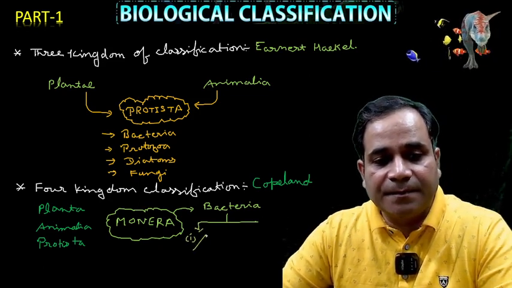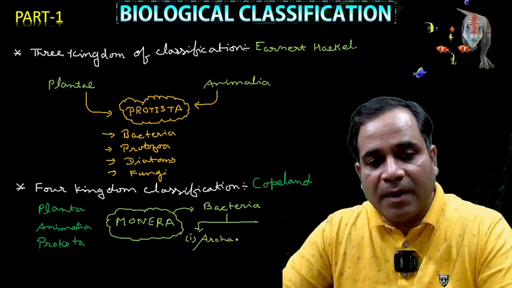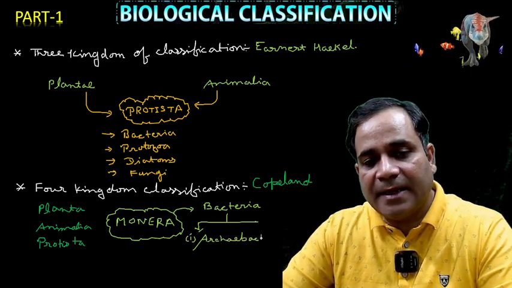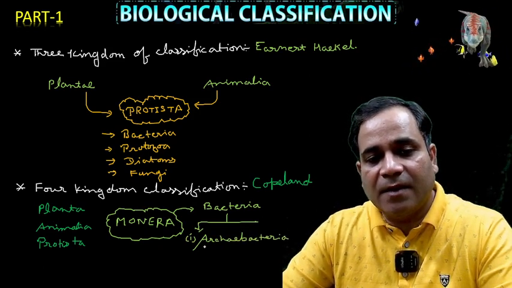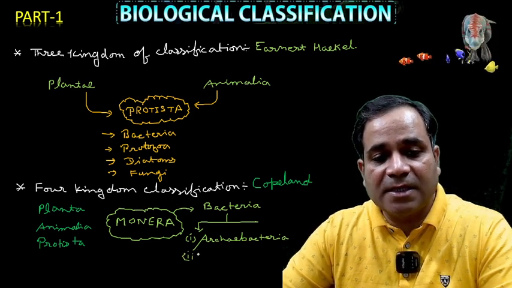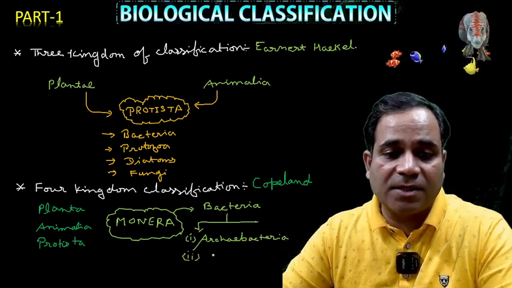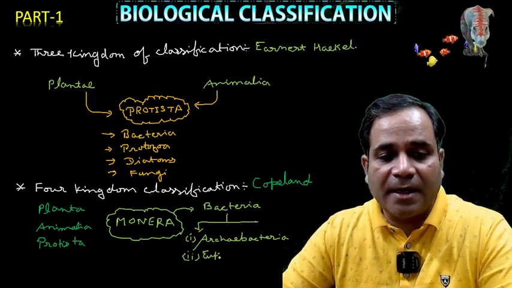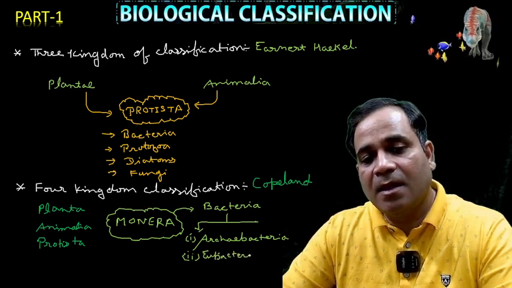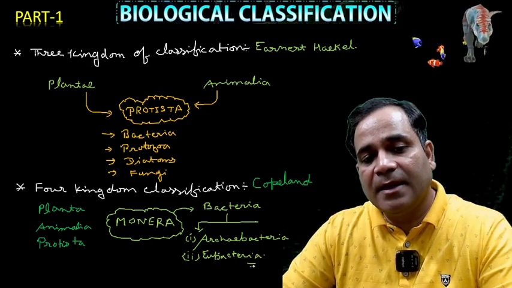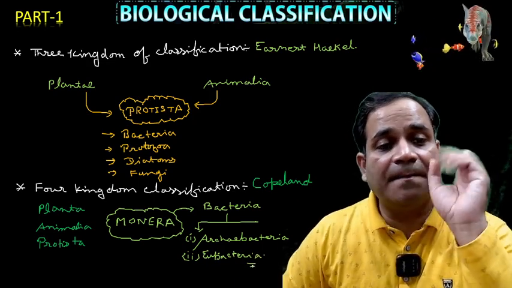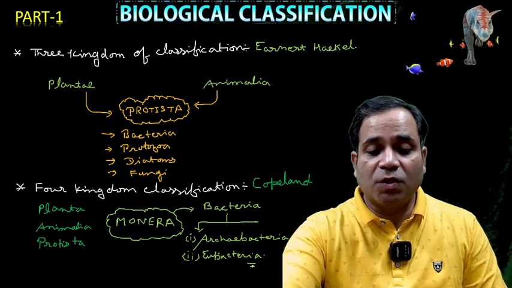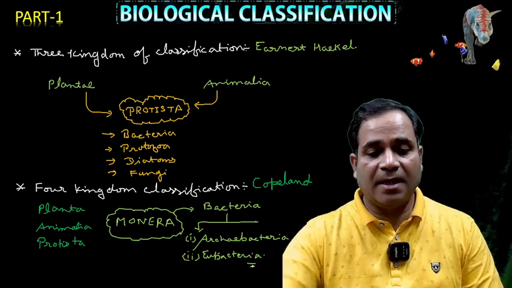One is archaebacteria and what? Eubacteria. And you know, this is the six kingdom classification. Archaebacteria, and the second one is eubacteria. Correct? Listen carefully. Firstly, the two kingdom classification.